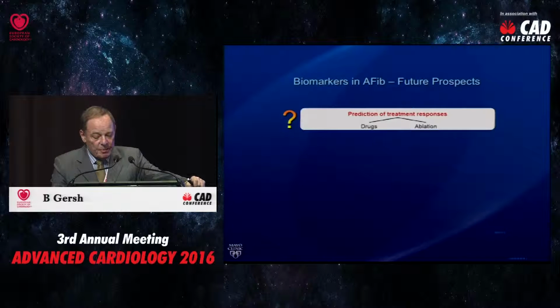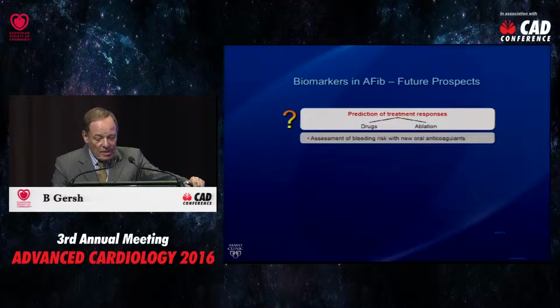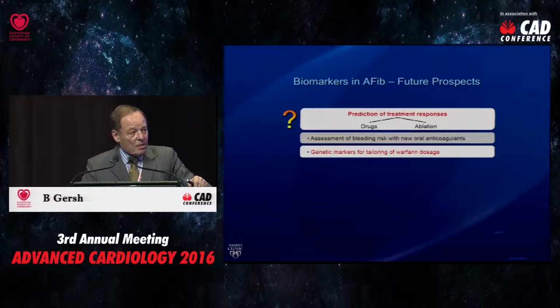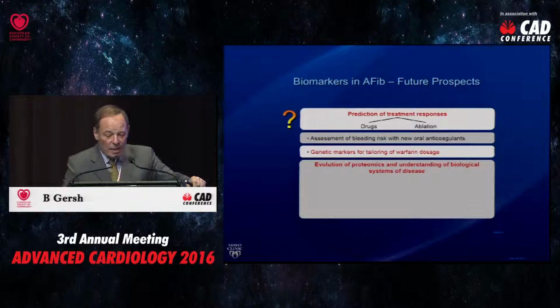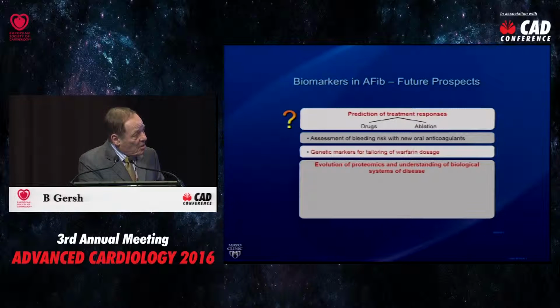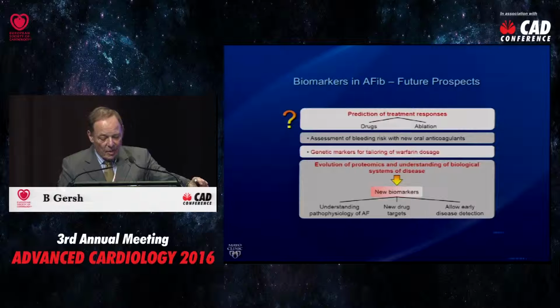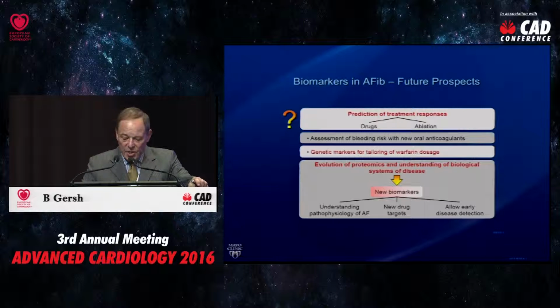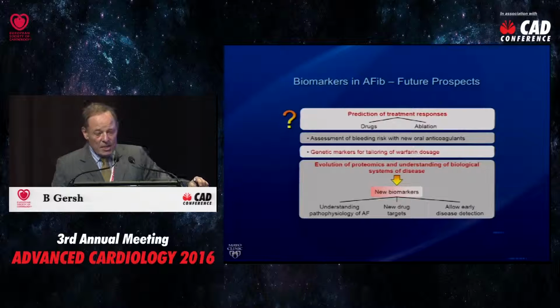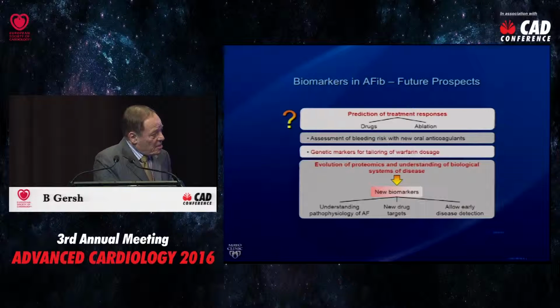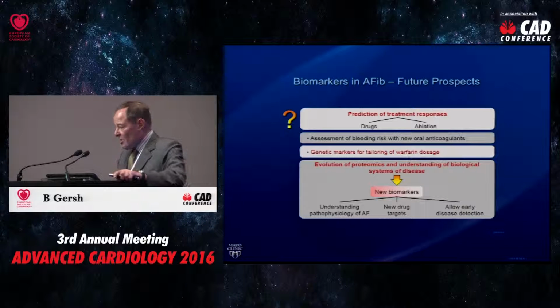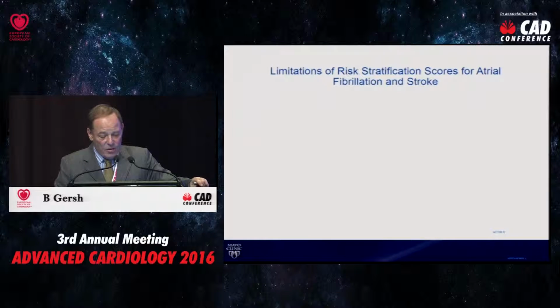So future prospects: I think the biomarkers may predict responses to drugs and ablation, assessment of bleeding risk with new oral anticoagulants, perhaps genetic markers for tailoring of the dosage of warfarin. Will they predict? I'm sure that with time, as we understand the markers and proteomics and the biological systems of disease, we'll have a much clearer idea of the pathophysiology of atrial fibrillation, new drug targets, and the allowance of early disease detection. But that's the point of this talk: we have a great deal more to do to understand the pathophysiology of atrial fibrillation.